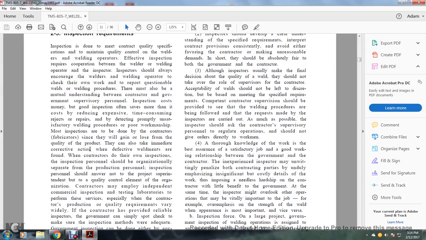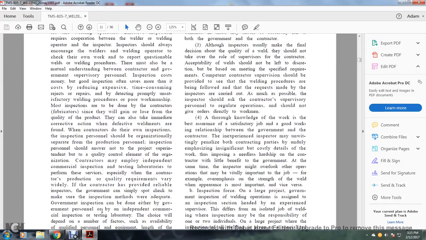They can also mediate the corrective action for effective weldments, or allow the contractor to do their own inspection. The inspection personnel should be organizationally separate from the production personnel. Inspection personnel should answer not to the project superintendent, but to the quality control element of the organization. Contractors may employ independent commercial inspection testing laboratories to perform these services, especially since contractor production quality requirements vary